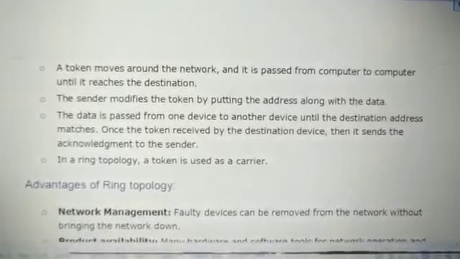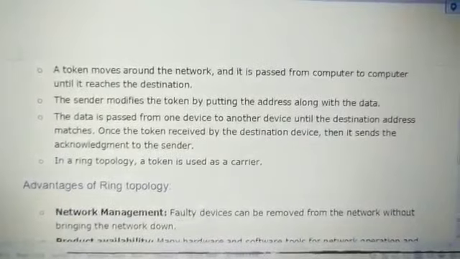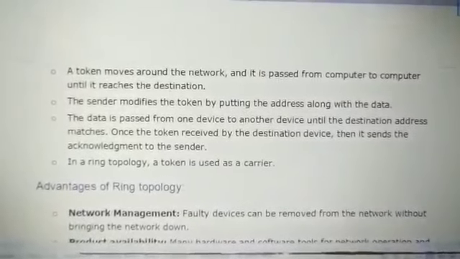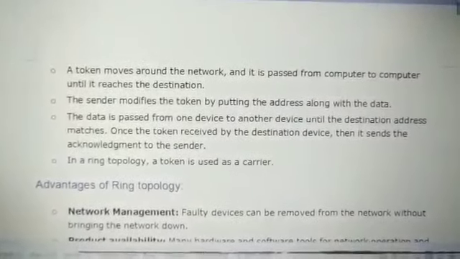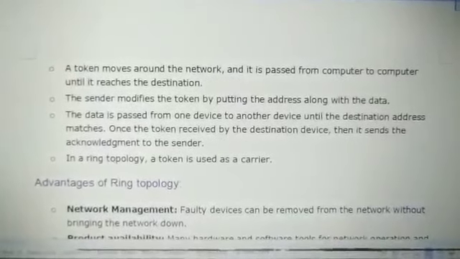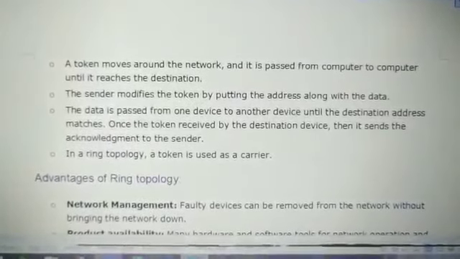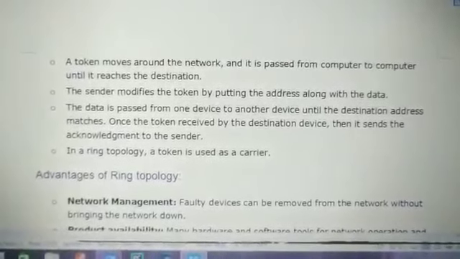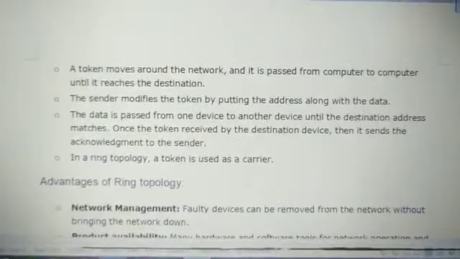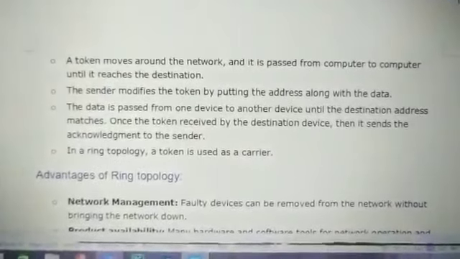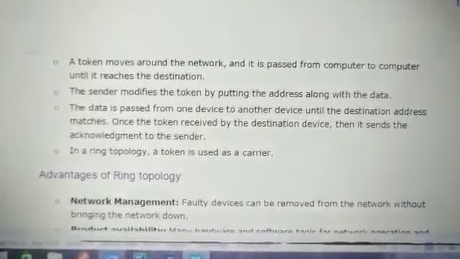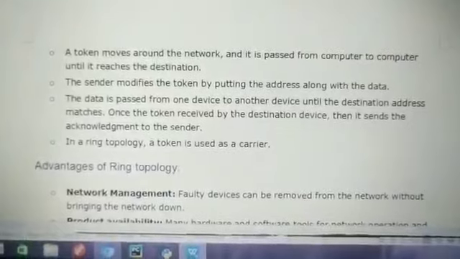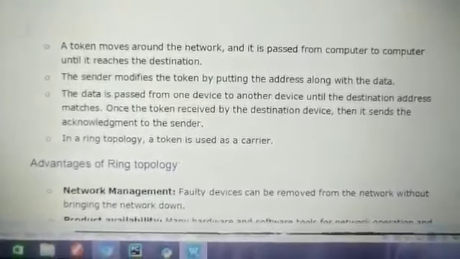Okay, and it also attaches an acknowledgement receipt. An acknowledgement receipt is nothing but a flag that it has received the data, because after the token reaches the destination end, again we have to release the token. If no acknowledgement is raised that the data has been retrieved from this token, then the token will be passed again. So that's why one flag or acknowledgement receipt is attached with it.